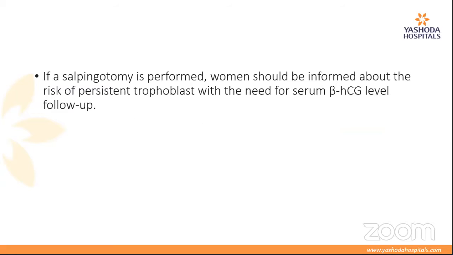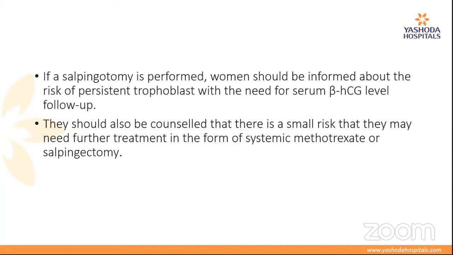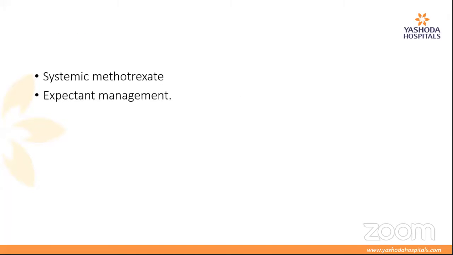Next slide. And if salpingotomy is performed, we have to tell them that there is a risk of persistent trophoblastic tissue and a serum beta HCG follow-up should be there. Next slide. So we can also give them systemic methotrexate or expectant management, which are not concerned with the emergency managements. They are outpatient-based managements for ectopic pregnancy.